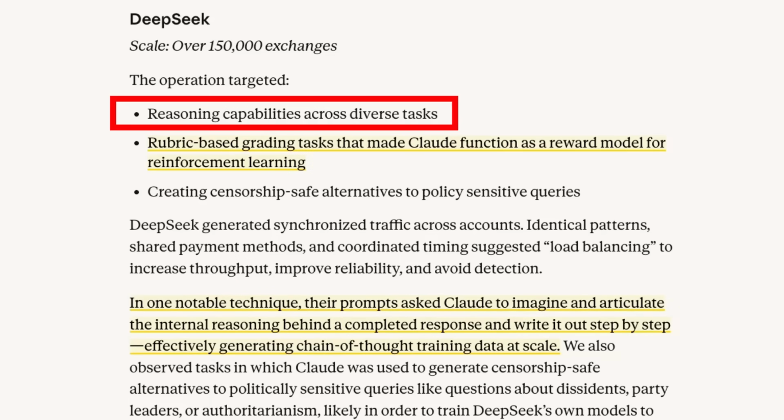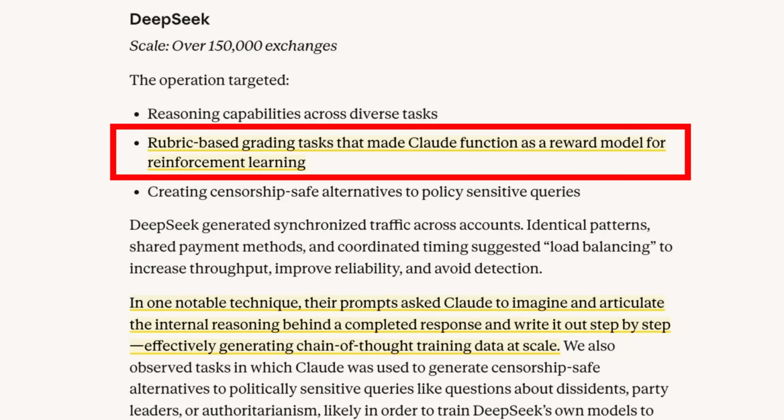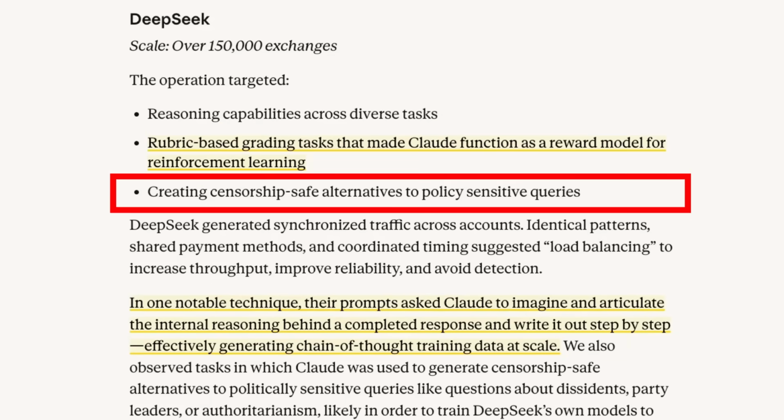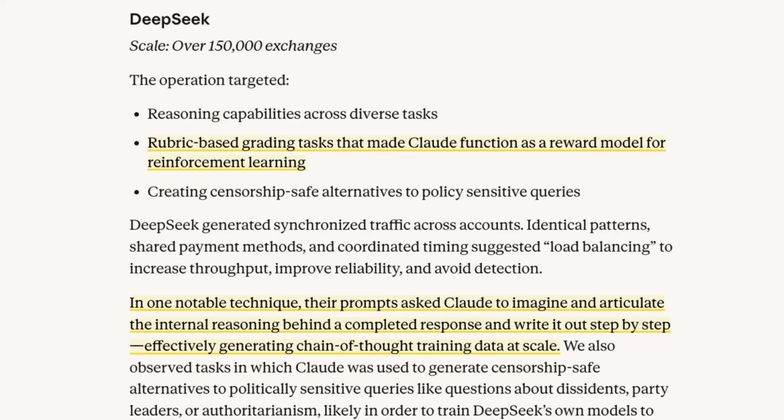We know that the Claude model has been trained on a lot of reinforcement learning, and we know the whole idea of LLM as a judge, or agents as a judge, where you can get a model to grade other kinds of prompts. So what you can imagine here is that as DeepSeek generates their own outputs, they want to get them graded by a model that they think is better. And this is what these rubric-based grading tasks are doing. Now, the third thing they mention is creating censorship-safe alternatives to policy-sensitive queries, which sounds like what they're trying to do is get out how Claude handles refusals in a good way.